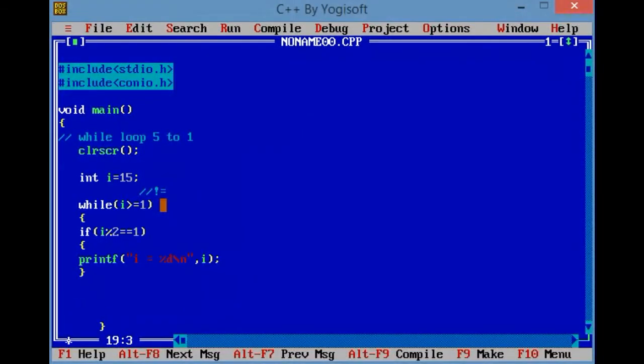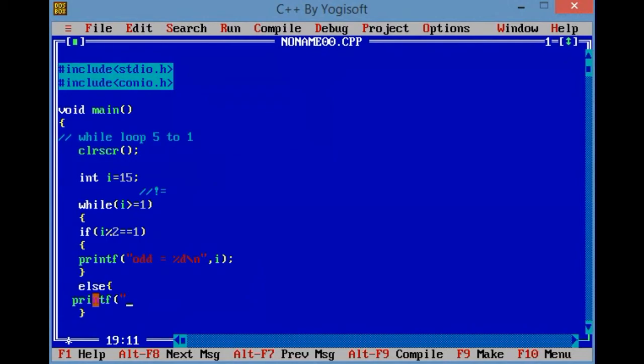Now this condition executes only when the remainder of this equation is equal to 1. Then I minus minus. Even if I am using an else case, the else case gives even values.